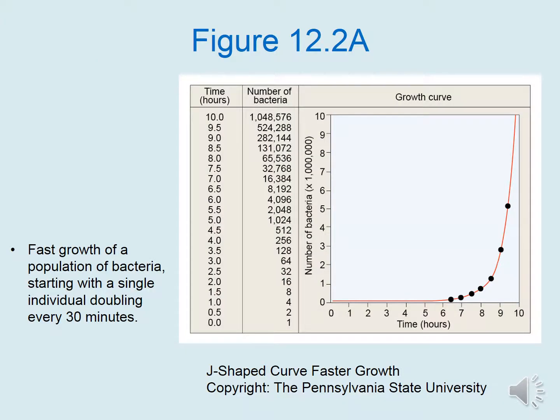A J-shaped curve is used to represent a fast-growing population, such as this bacteria population, starting with a single individual that doubles every 30 minutes. It only takes 10 hours to generate over 1 million bacteria from the initial starting cell.